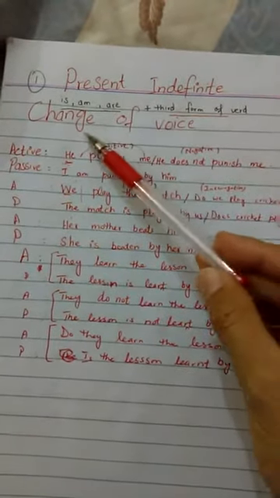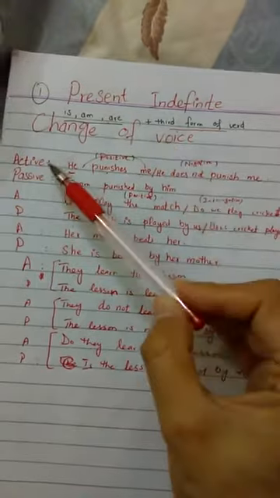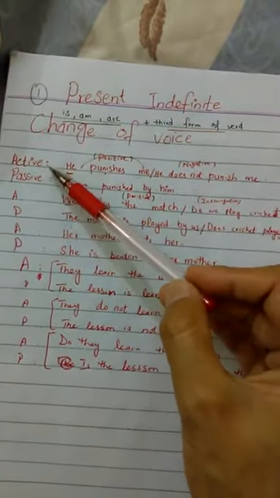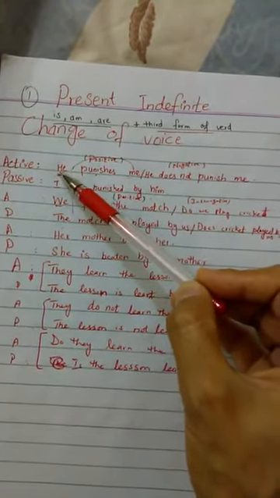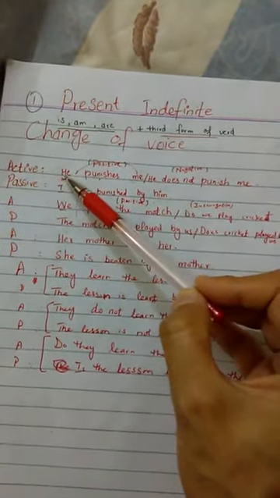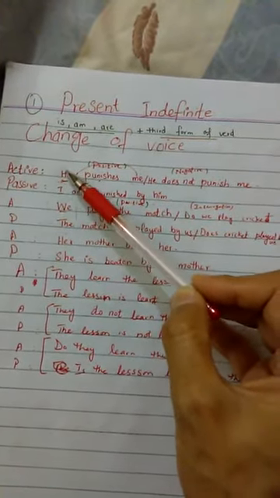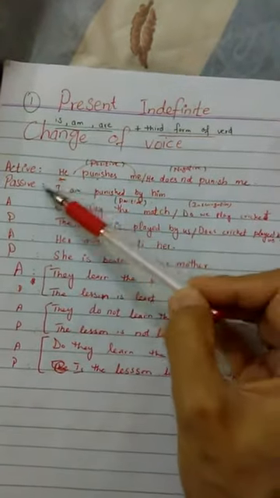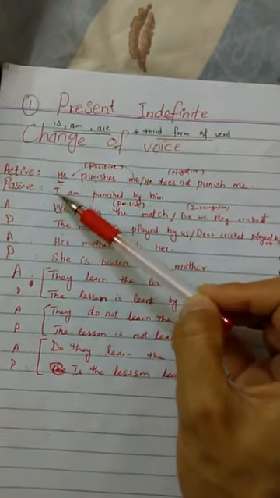Today, students, we will discuss change of voice. Any sentence might be active voice or passive voice. Active voice is a sentence in which the subject, he, she, it, I, we, they, you, performs the action. They are totally active in active voice sentences. And in passive voice, this subject becomes totally inactive. They become passive, and the work is done on its own. This is called passive voice.